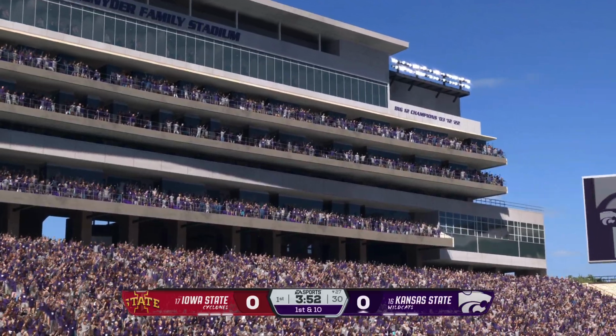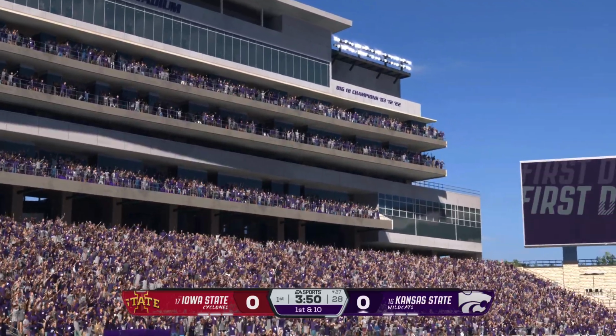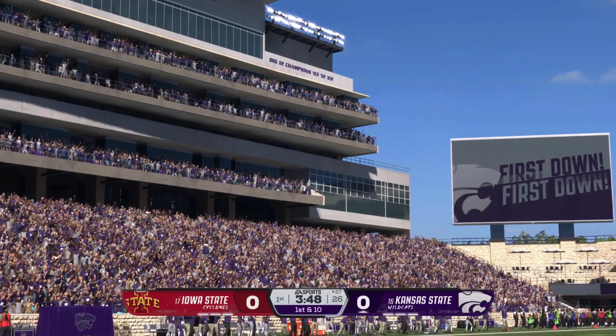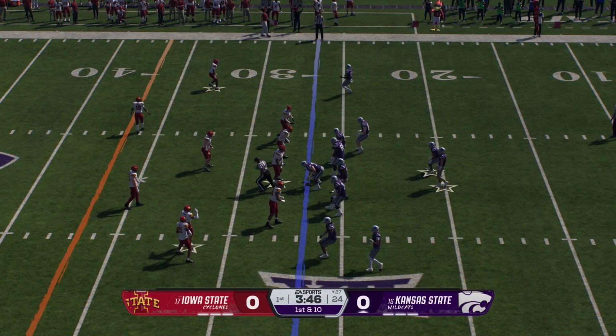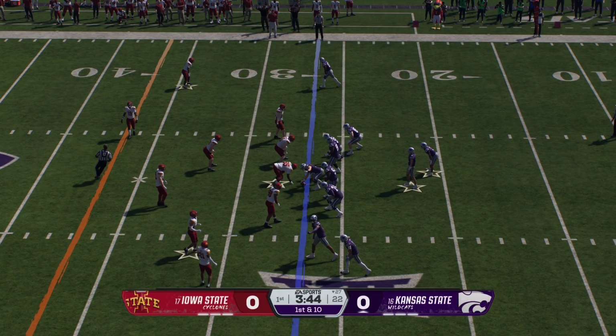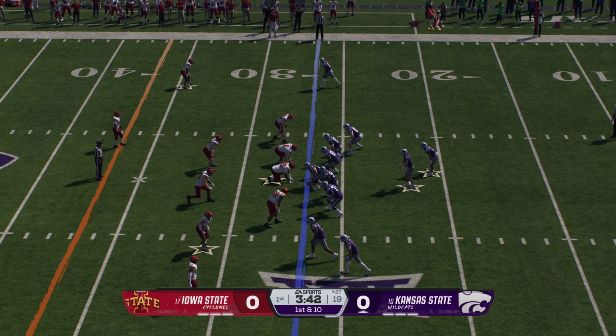Offensive line did their job, giving the quarterback enough time. Great read, good execution, throws the ball accurately. And now you've got some momentum going here on this opening drive. Kansas State getting set with a 1st and 10 coming up.